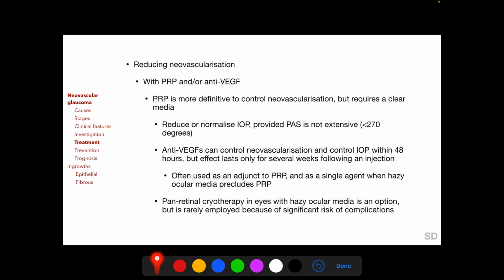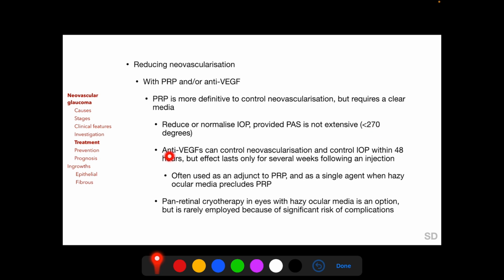By ablating the ischemic retina, pan-retinal photocoagulation reduces secretion of the angiogenic factors from the ischemic retina and thus reduces retinal, iris and angle neovascularization. And by controlling neovascularization, pan-retinal photocoagulation and/or anti-VEGF injections can reduce or normalize intraocular pressure, provided peripheral anterior synechiae is not extensive and involves less than 270 degrees of the anterior chamber angle.